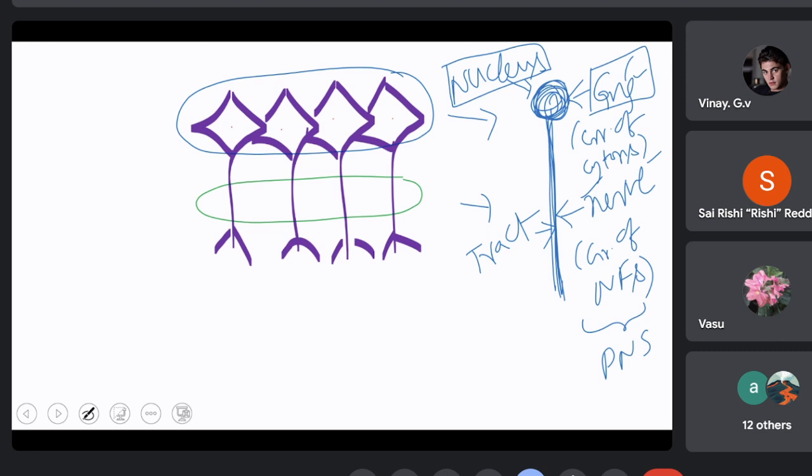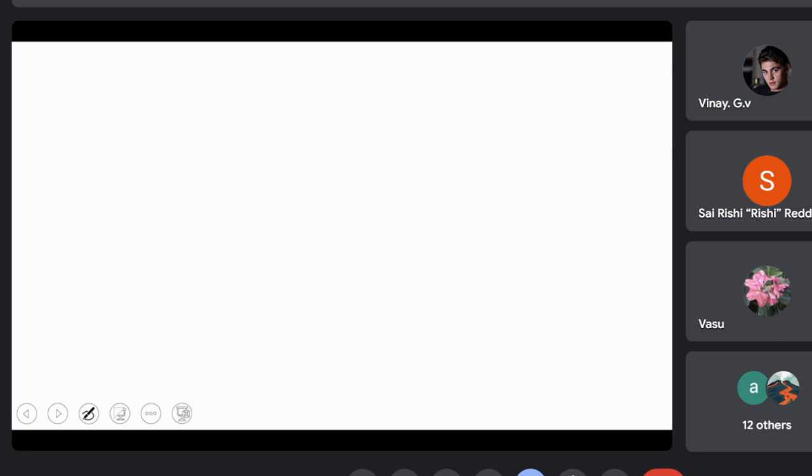Okay, so this is the basic structure of a neuron, and based on the nerve fiber, neurons are again of two types. I have said before: neurons with myelinated nerve fiber and neurons with non-myelinated nerve fiber.